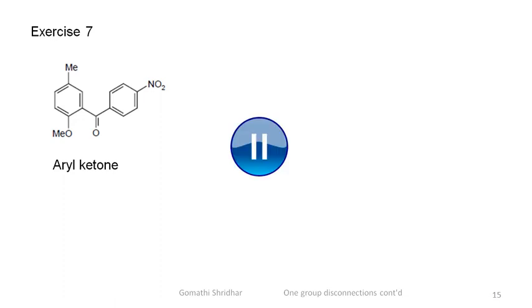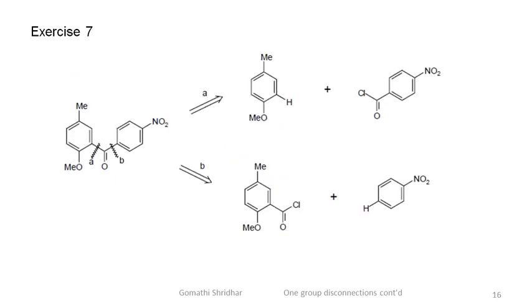Pause the video and write both the routes. Decide which starting material is better and why. Continue after you have completed this exercise. Both the disconnections are shown. Pause the video at this point and decide which is better.